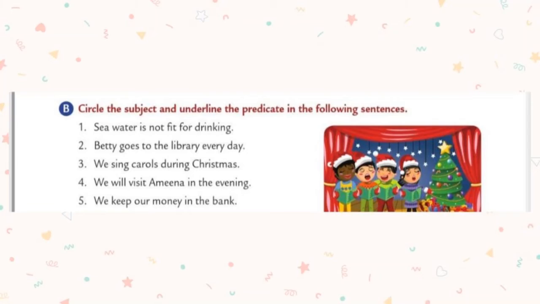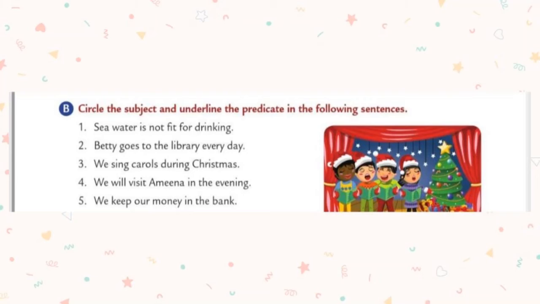And the last one is we keep our money in the bank. So I think you know very well which is the subject in the fifth one. Yes, you are right, we is the subject. So what you want to do now? You should circle the word we. And remaining, yes, you are right, you should draw a line. You should underline the predicate.